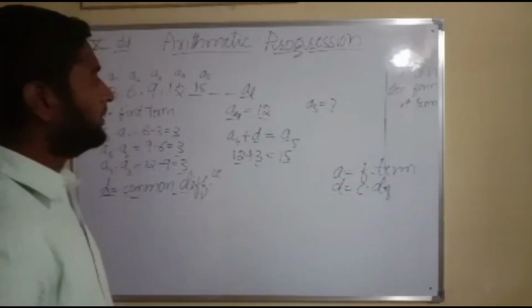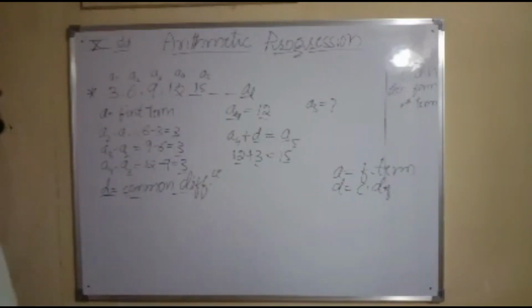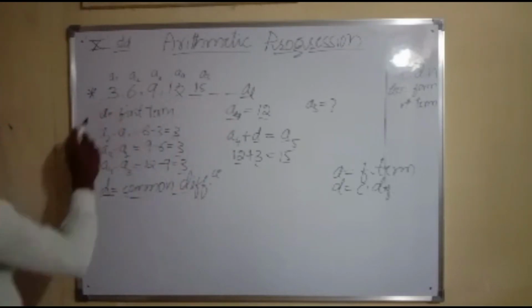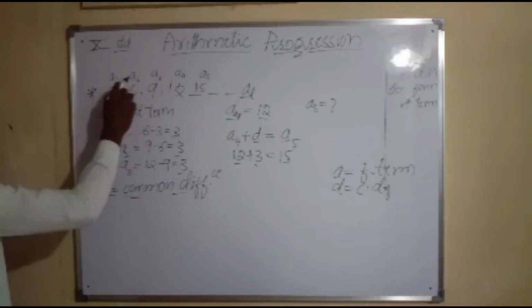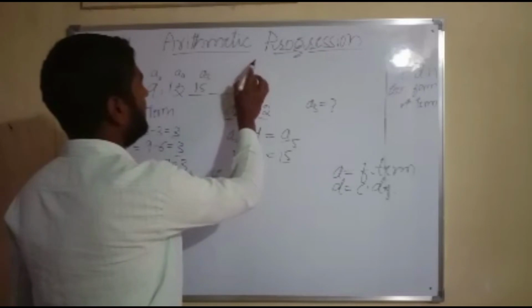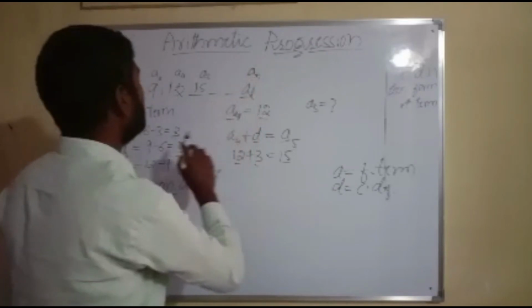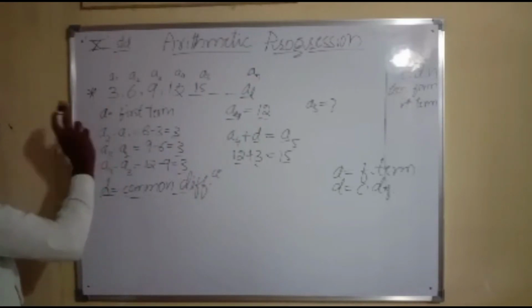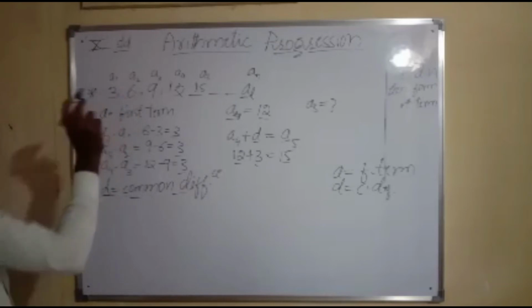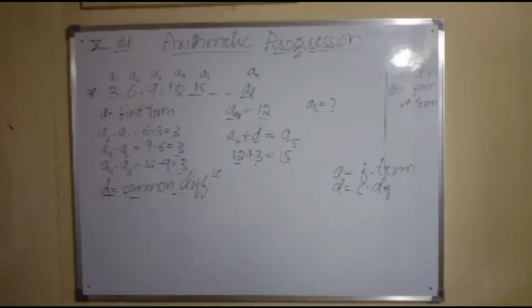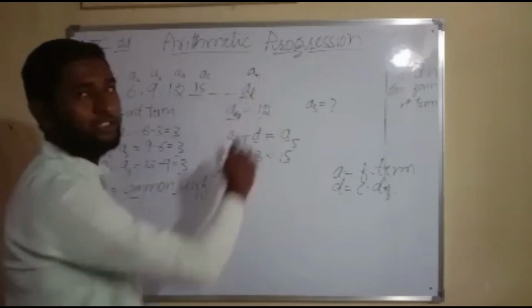Okay? You have to understand up to this point. These numbers in the particular pattern are called the terms: A1, A2, A3, A4, A5, and so on up to AN. The first term is indicated by A, and the fixed number, the common difference, is indicated by D. So we will now study how to find the nth term.